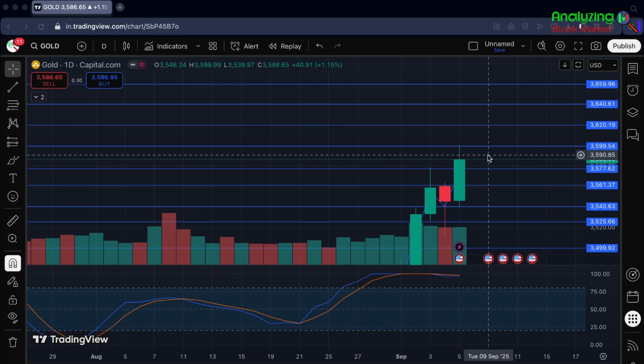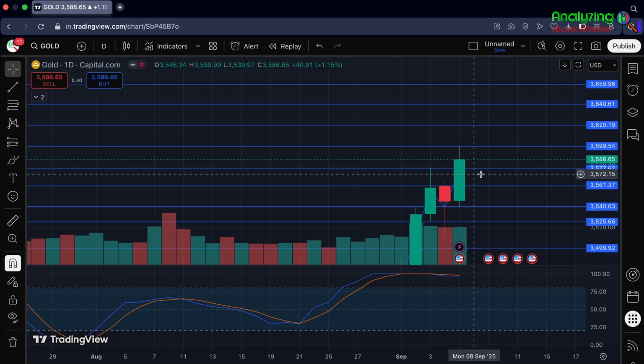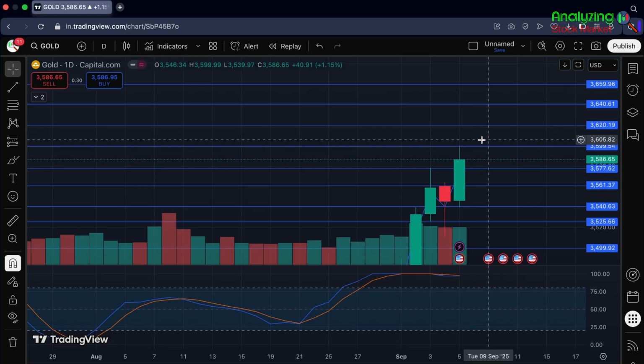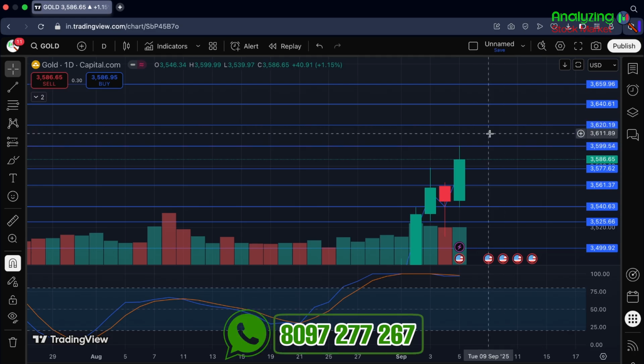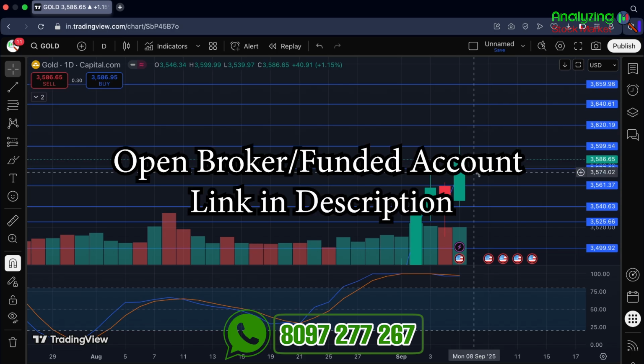So now let's talk about my opinion in gold USD pair for this week. According to previous week closing, I'm expecting a negative closing for this week. I'm expecting a closing in this range, that is 3561 to 3577. But if you're going for any long trade, then go for a long trade when 3599 gets breached and a 1-day candle gets closed above this level, then we can go for a target till 3621. According to previous week move, my expectation is a bit negative.